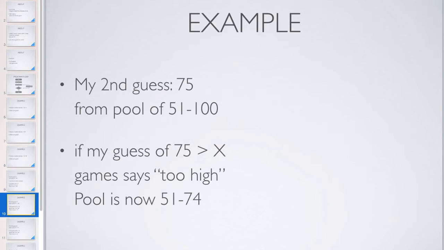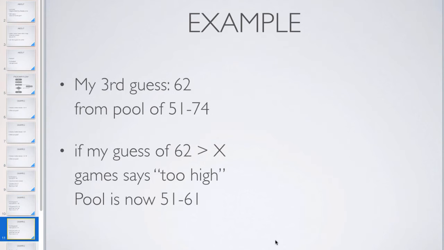Once again, I'm splitting that in half. So if my guess is too high and the random number that's been selected happens to be below 75, it's going to say too high. And now I know that the pool is 51 to 74. So I've once again cut out about half of what the pool had been a moment ago. So it was 100, then it became 50, now it's around 25. From here, I'm going to try to split this roughly in the middle again.